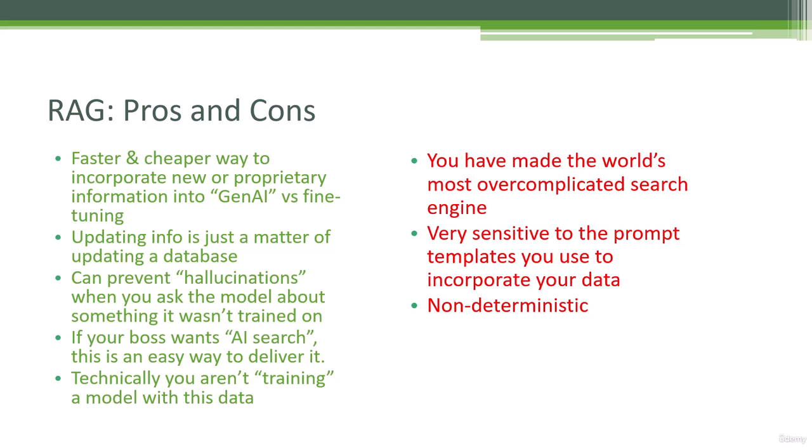So let's say that there is a new version of the model that rolls out that was trained on different data or trained in a different way. Maybe the way it reacts to that prompt will change over time as a result. That's kind of a scary thing, right? Like if the underlying model changes, the results that you might get from RAG could just stop working entirely for all you know. And it can still hallucinate.